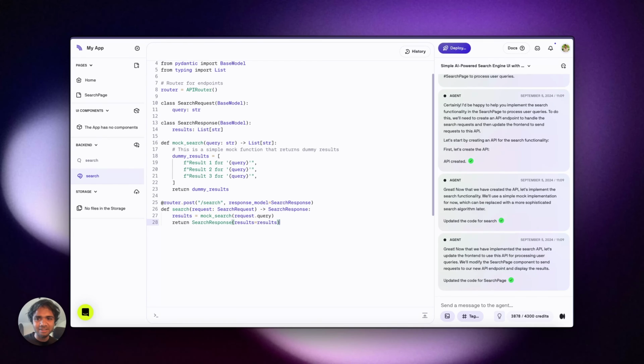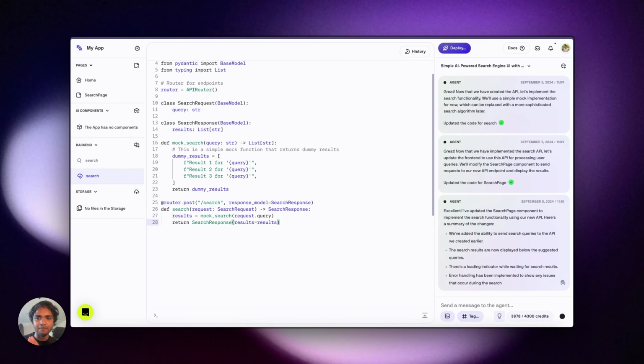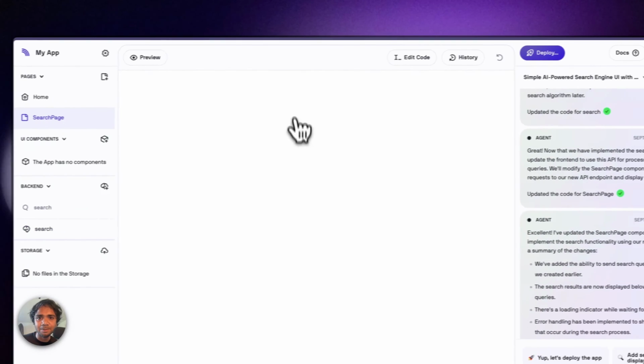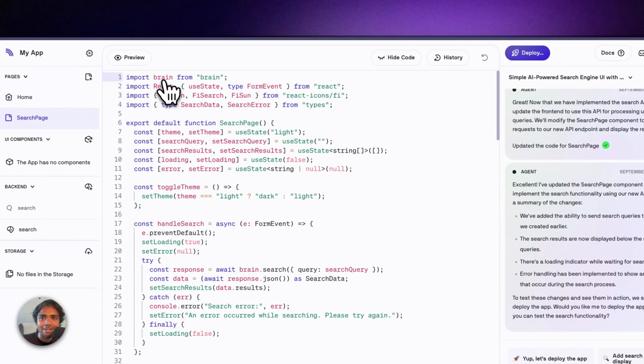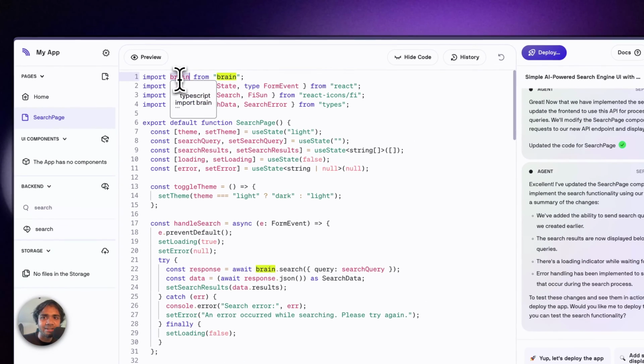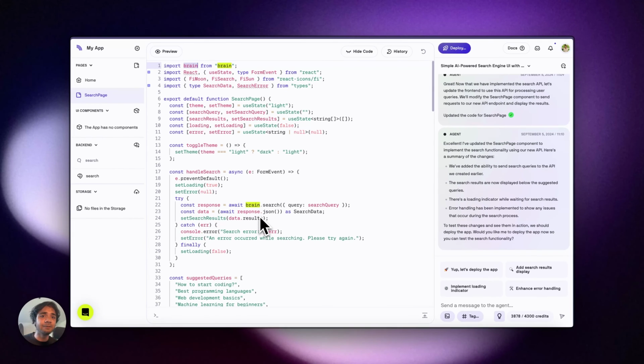So let's let Databutton finish this entire mock app, or we can also direct it in the very beginning. But right now, if you see, it has implemented this post search via this internal module called Brain. I have explained this before as well. Brain is the internal module Databutton uses to connect the front end with the back end. Okay, so we have this.